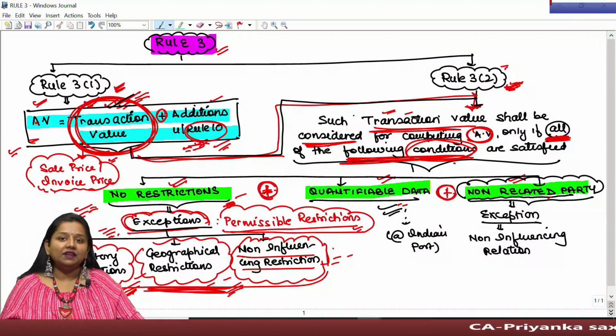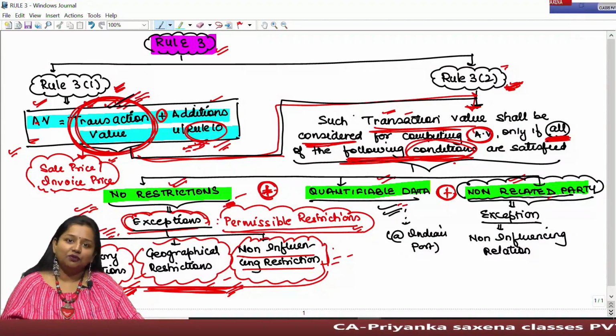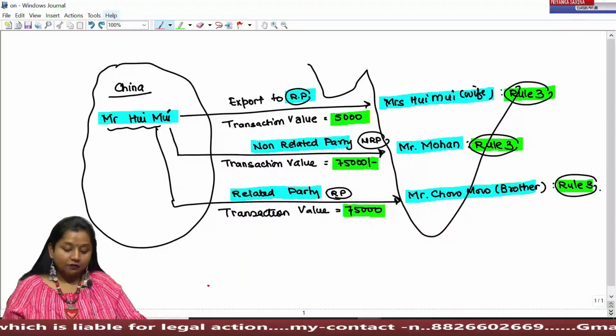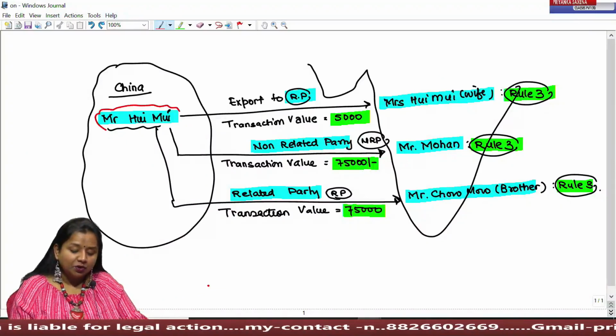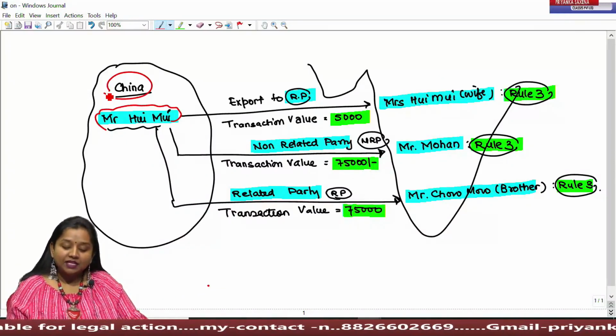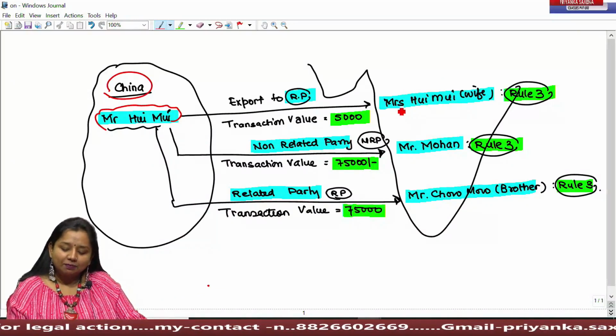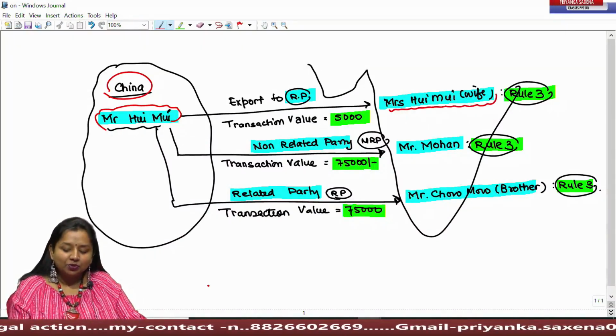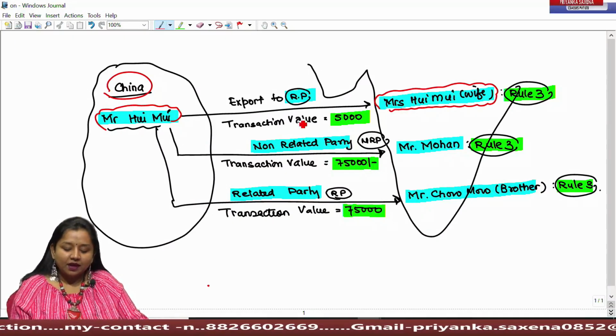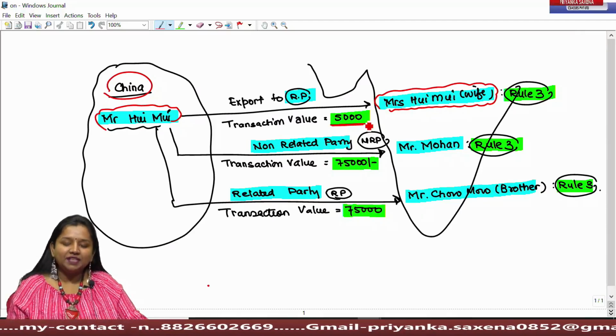And as and when Rule 3 can never be applied, by proceeding sequentially, valuation shall be done under Rule 4 or 5. For example, Mr. Huimui from China exports goods to his related party, that is Mrs. Huimui, his wife, at a transaction value of rupees 5,000.